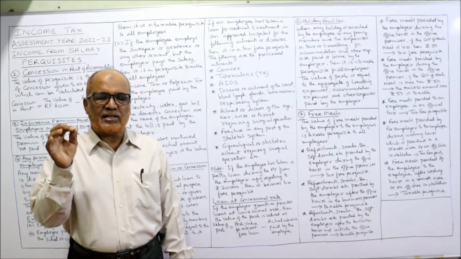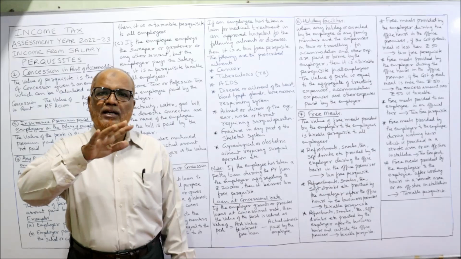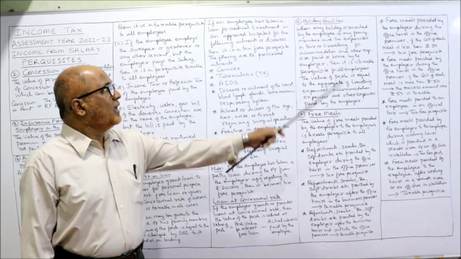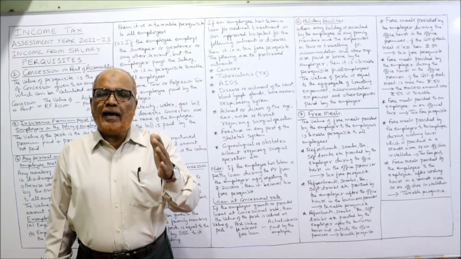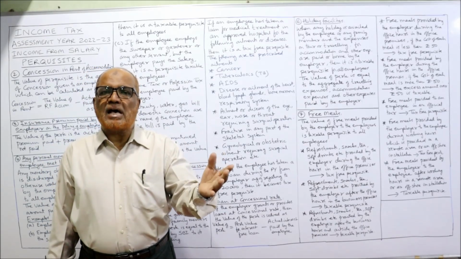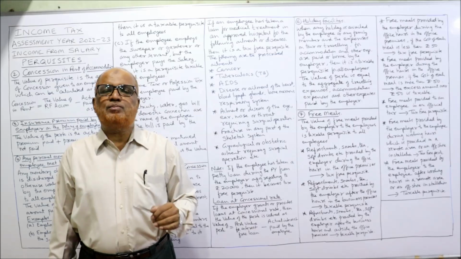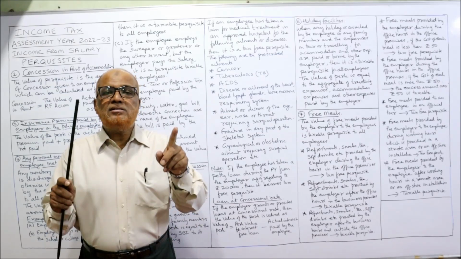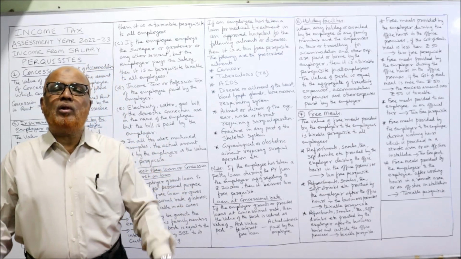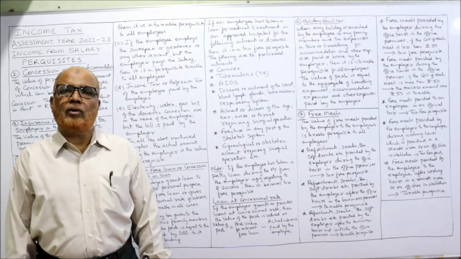The taxable, fully taxable perquisite in the hands of all employees. Now the 6th one, holiday facilities. Sometimes the employee or their family members avail holiday facilities provided by the employer. It is a taxable perquisite in all cases for every employee.